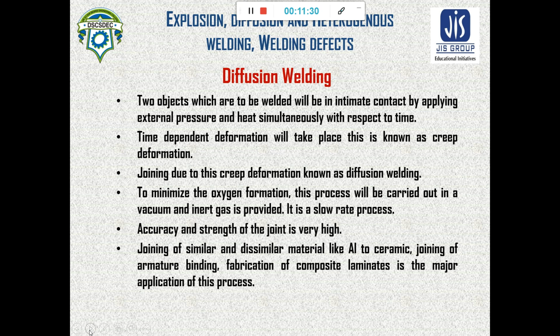This process is used for joining similar or dissimilar materials like aluminum to ceramics, joining of armature binding, and fabrication of composites and laminates, which are the major applications of diffusion welding.